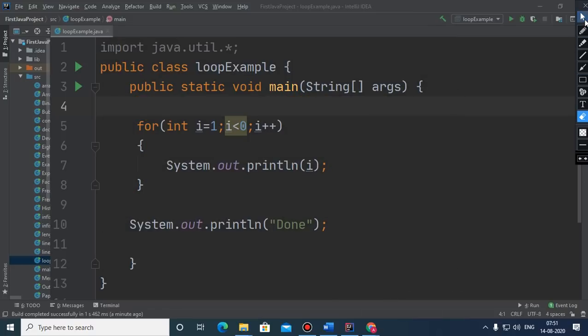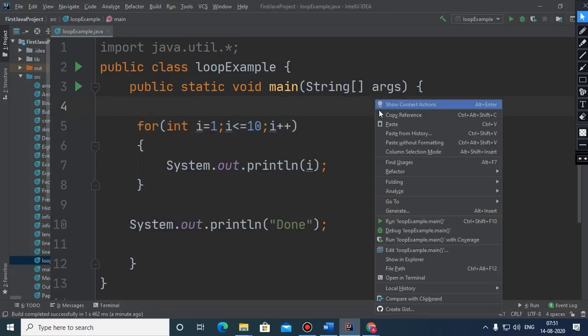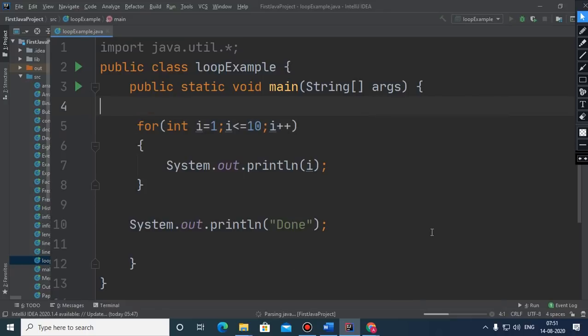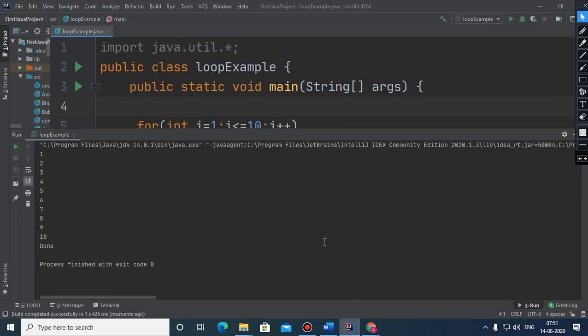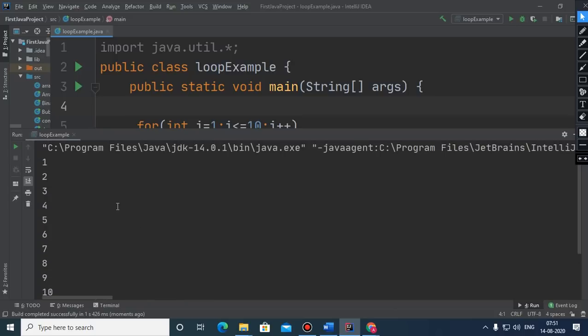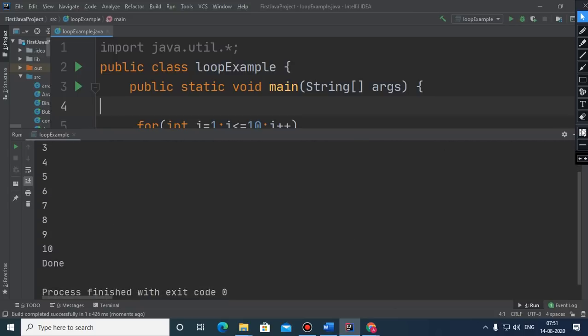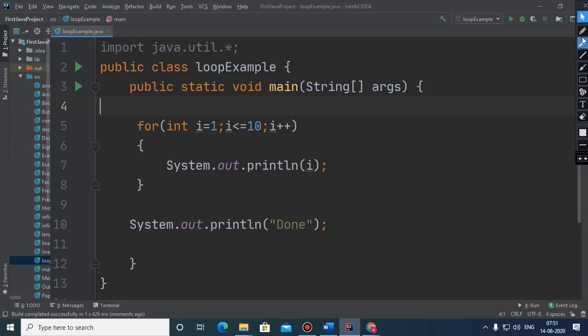In the second case, suppose the condition is i less than or equal to 10. What will happen? The control will move inside the body because this condition is true. Till this condition is true, the control will keep on executing. First i becomes 1 and the condition is checked, then i gets incremented by 1 and the condition is checked again.